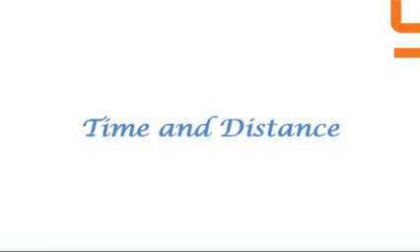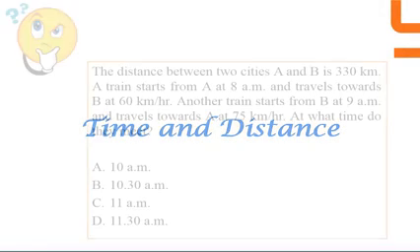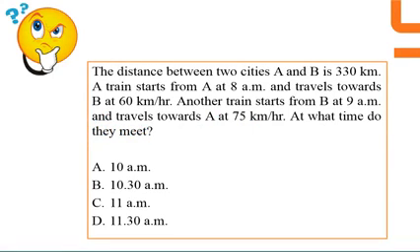Now let's see the next question. The distance between two cities A and B is 330 km. A train starts from A at 8 am and travels towards B at 60 km per hour. Another train starts from B at 9 am and travels towards A at 75 km per hour. At what time do they meet?